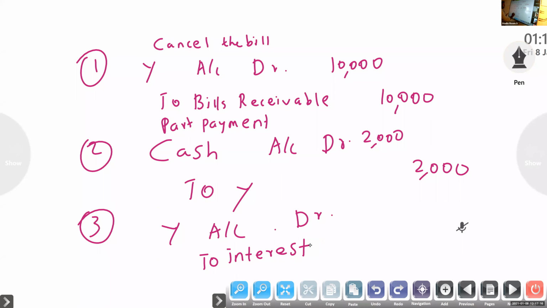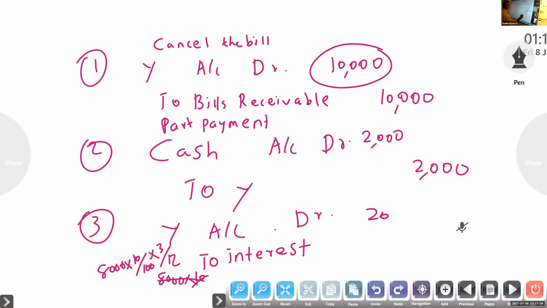Sometimes it is calculated on the original amount. In case they are not making part payment, it is on the base of 10,000. Otherwise, balance amount into percentage into period of new bill. 8,000 into, suppose 10% interest they are charging, into period of new bill. Okay, so 200.